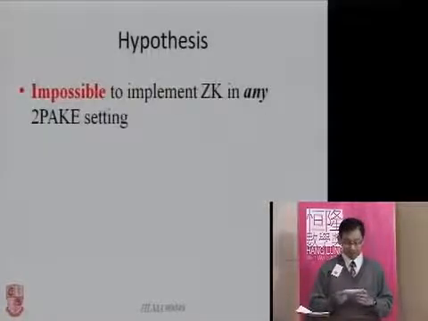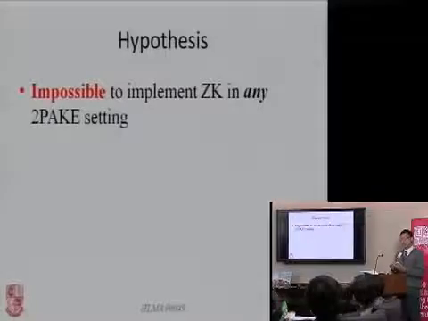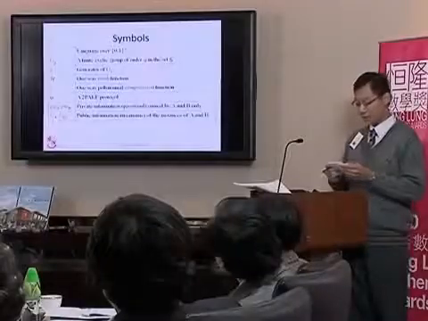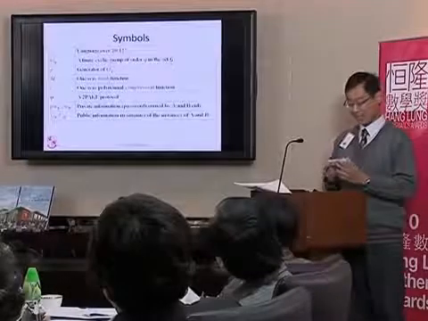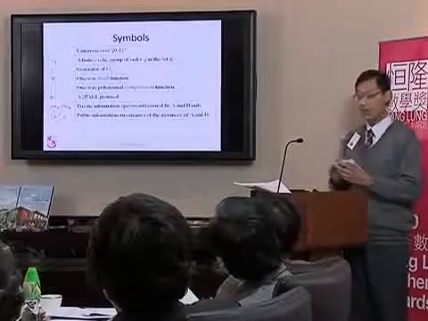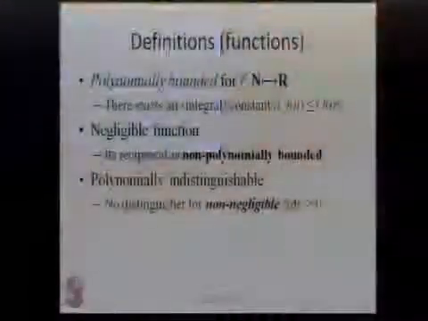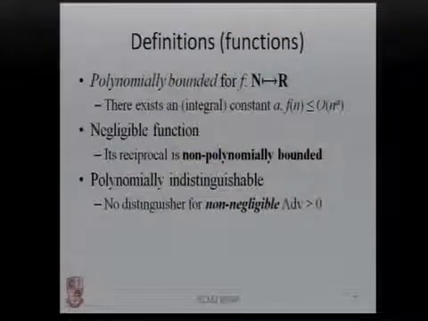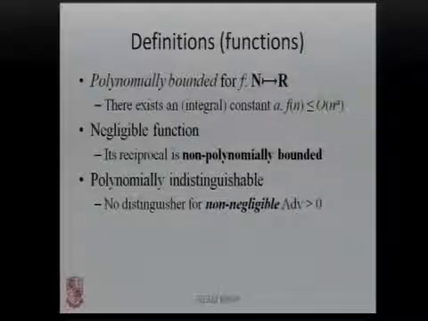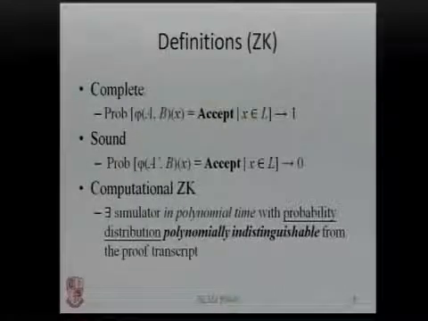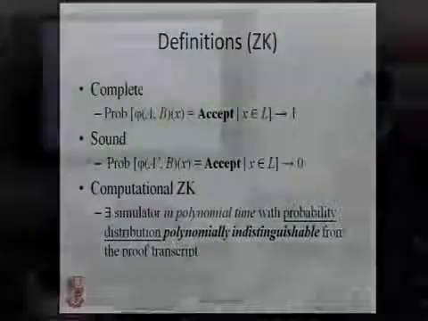My initial hypothesis is that it is impossible to implement zero-knowledge in any 2PAKE setting. I've defined the following symbols as on page 4 of my report. Note that H is a one-way hash function, while F is the one-way compression function. I've also included the following definitions about functions on page 4 of my report. And then I define the following terms on zero-knowledge on pages 4 and 5 of the report.